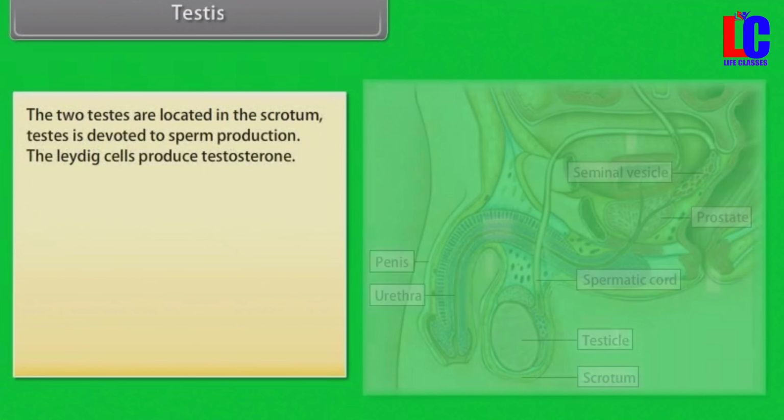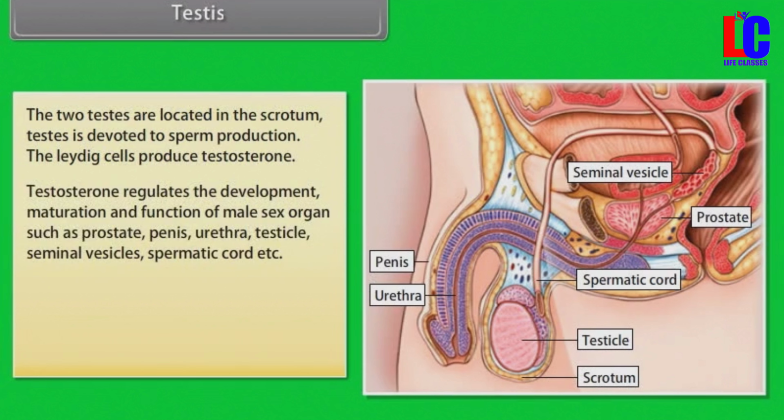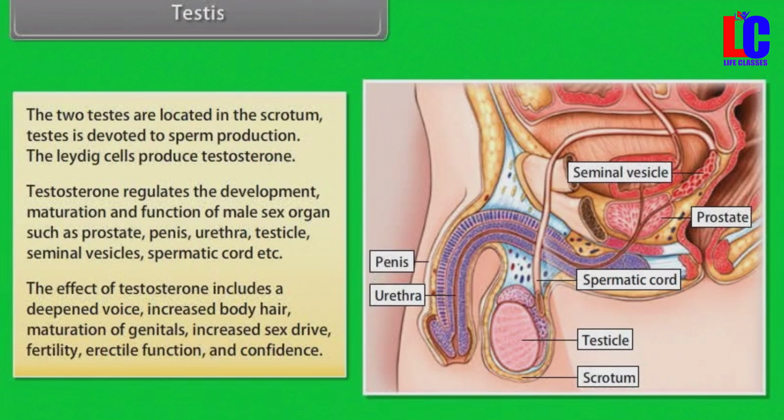Testes. The two testes are located in the scrotum. The testes are devoted to sperm production. The Leydig cells produce testosterone. The testosterone regulates the development, maturation, and function of male sex organs such as prostate, penis, urethra, testicle, seminal vesicles, spermatic cord, etc. The effects of testosterone include a deepened voice, increased body hair, maturation of genitals, increased sex drive, fertility, erectile function, and confidence.